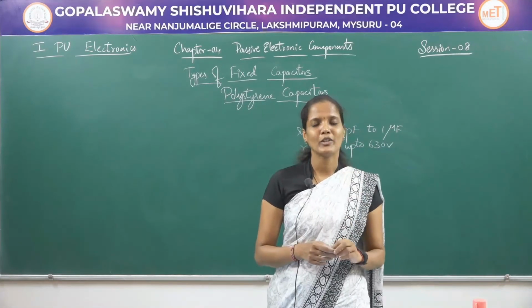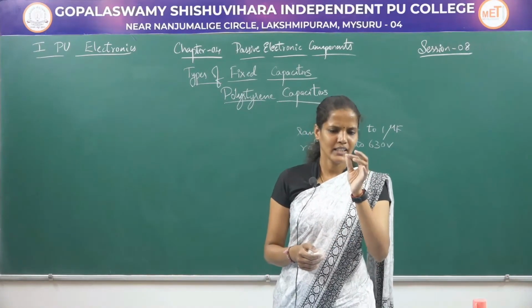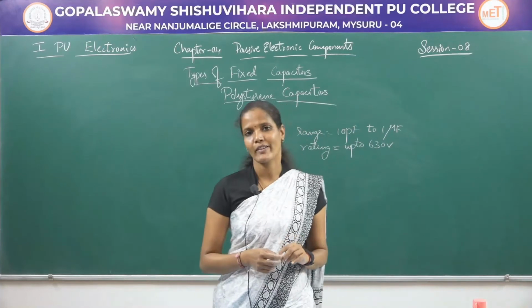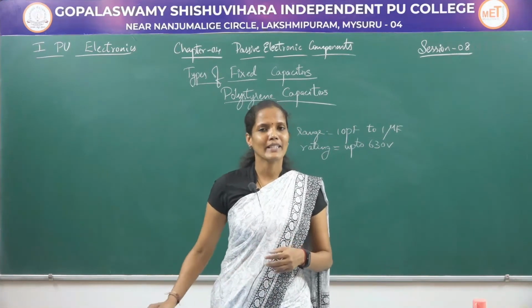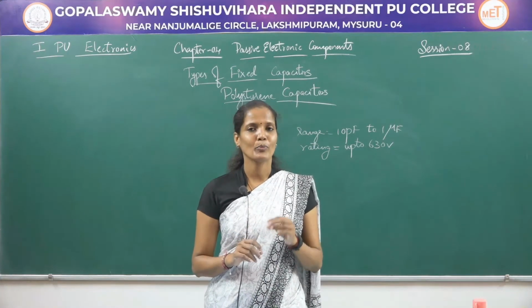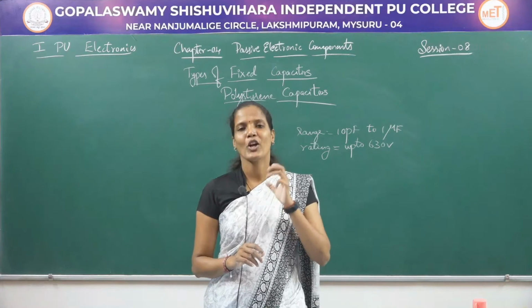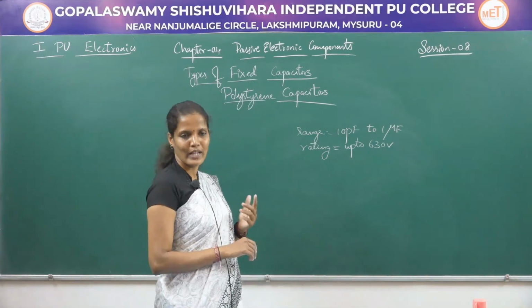And I forgot to tell you about the capacitance value of a ceramic capacitor. The size of the ceramic capacitors will be very small, so it is not possible to display the capacitance value in farad. So what they do is print 3-digit numbers on the ceramic capacitors, like 103, 104 and so on.